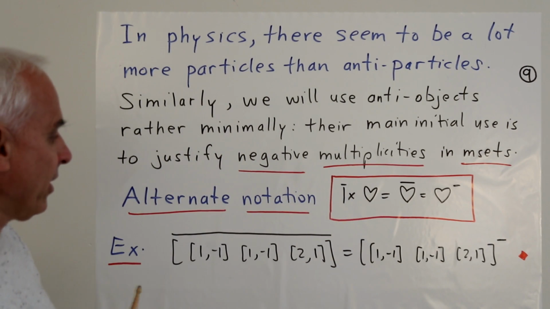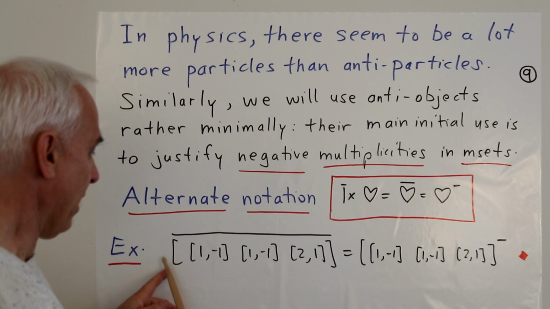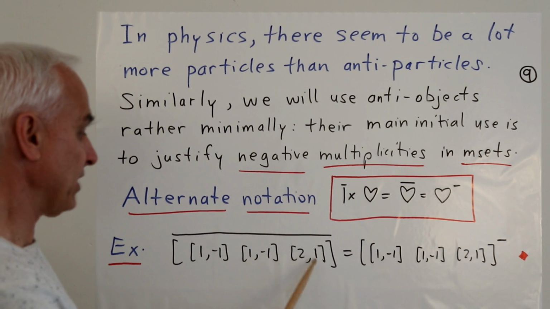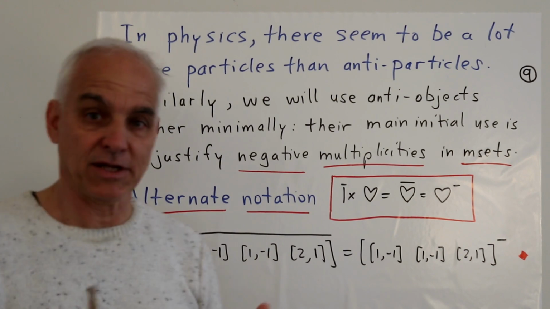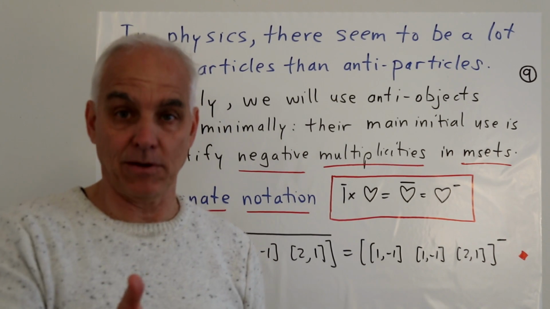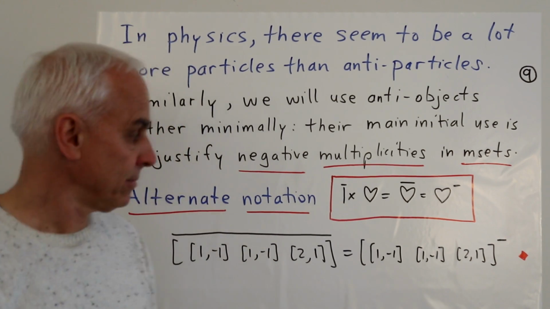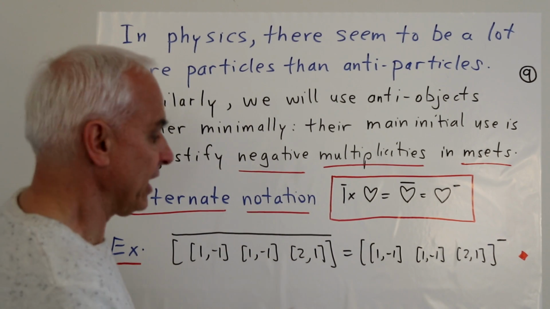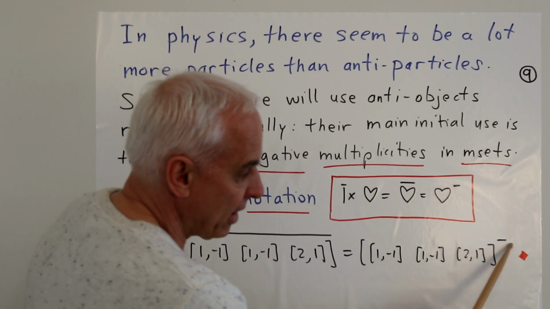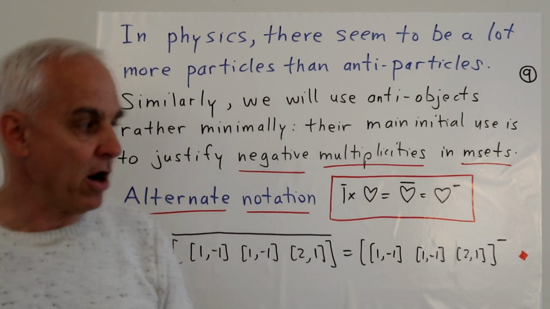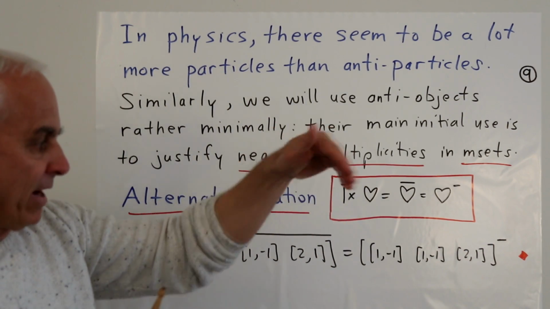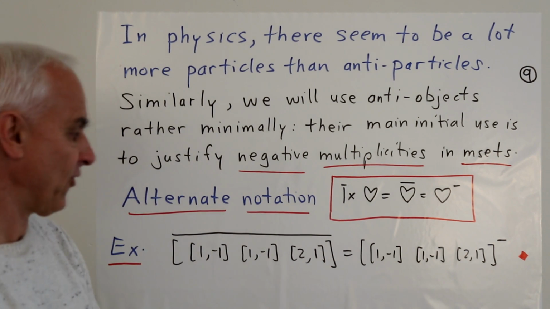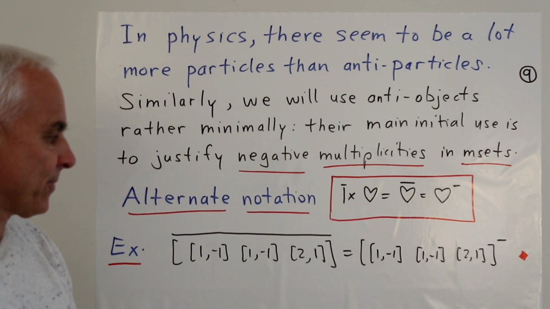So for example, here, this is an M set. It's actually a maxil. It's got 3 pixels. So it's possible for us to consider the anti of a maxil. And instead of writing this, we could alternately just write the maxil with a prominent bar at the end on the right as an index there. So that means the anti of this maxil.